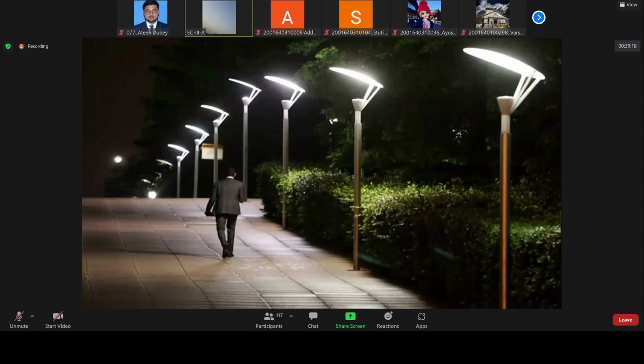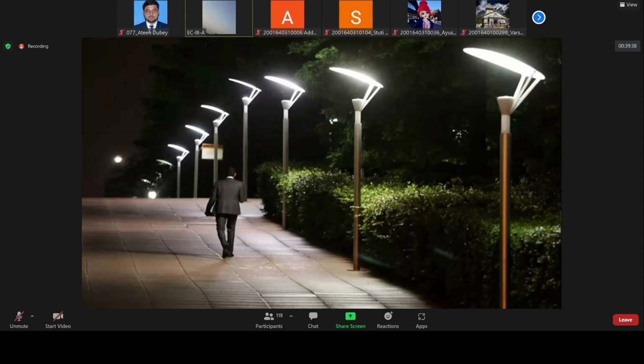So the objective of today's session is that we will make a project in such a way that whenever any person is detected, the brightness should be maximum, otherwise it will be minimum. But the condition is that the environment should be dark.